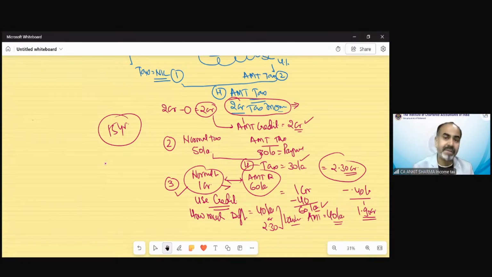So what will happen with this? You must be thinking that then the thing is the same. If the credit is going to be received by the assessee, then what is the use of collecting that tax? The collection of tax is very important because for the purpose of running this country, we need regular cash flow. We need regular collection of tax from the point of view of government. So we are receiving 2 crore rupees tax, and we will give the benefit to that assessee in the year his normal tax would be higher.